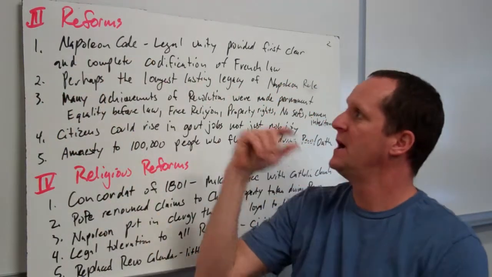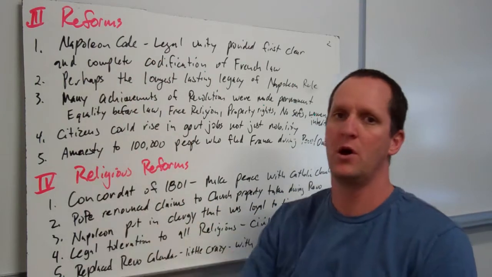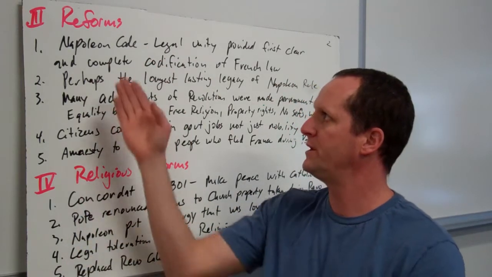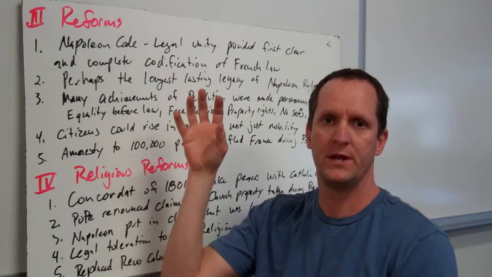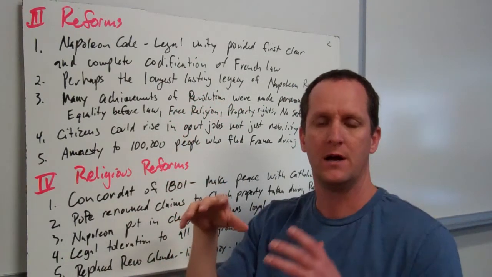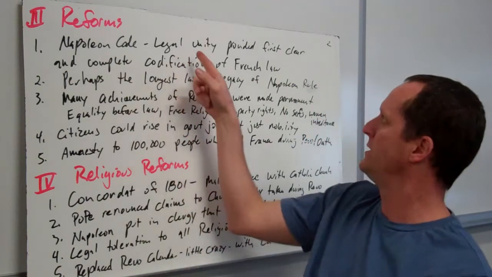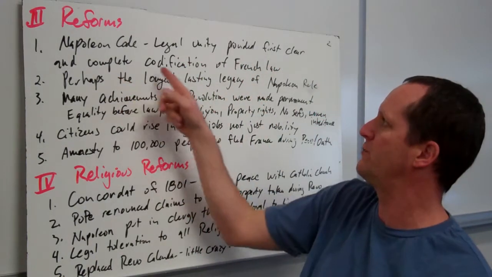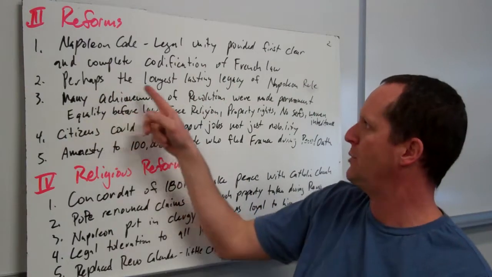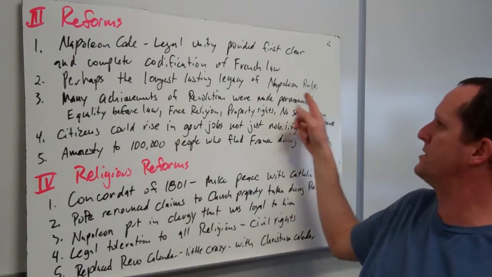Now, reforms. During this time, you had the Napoleonic Code. The Napoleonic Code is something that Napoleon put forth. He really tried to make some drastic changes in France. Legal unity provided the first clear and complete codification of French law, perhaps the longest lasting legacy of Napoleon's rule.